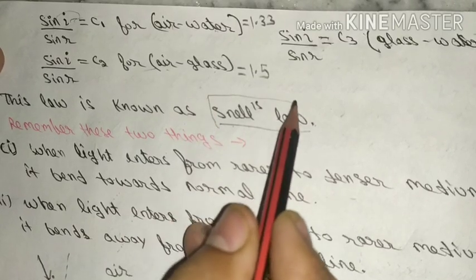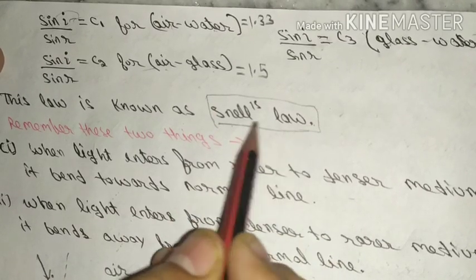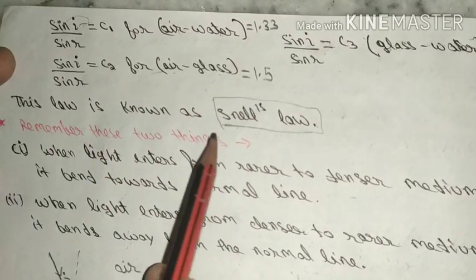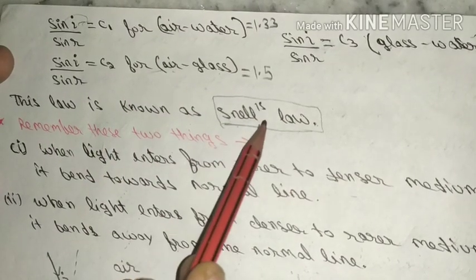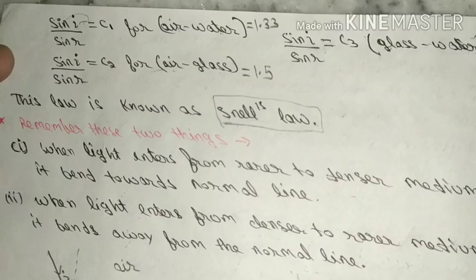It is important from the exam point of view also, and for our refraction also. It is very important, Snell's law. It is based on a scientist's name basically. So now